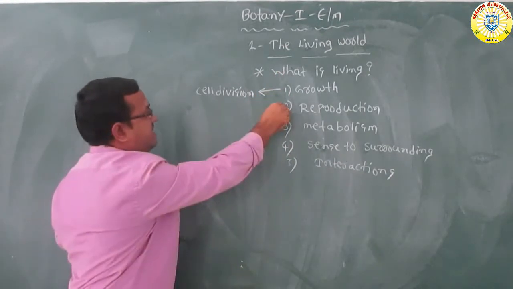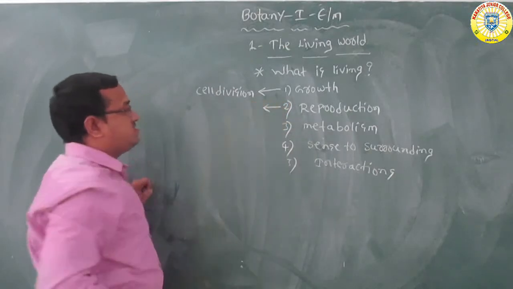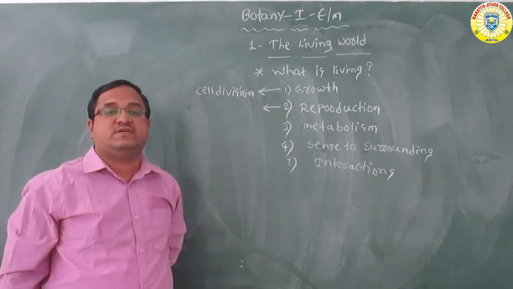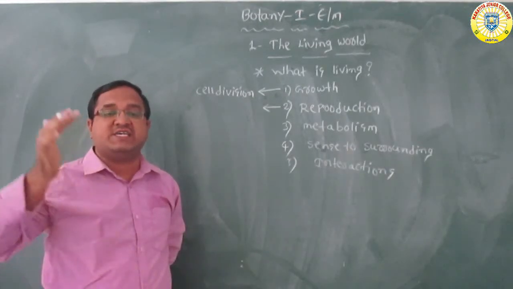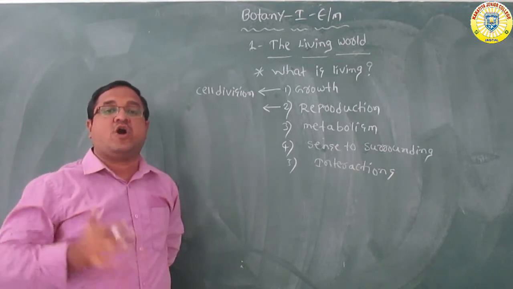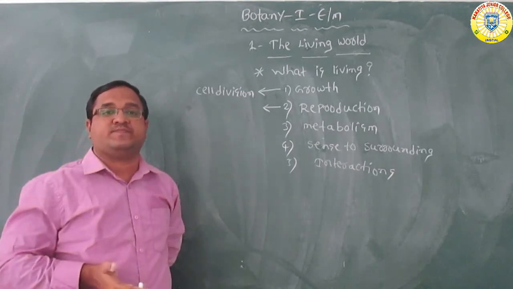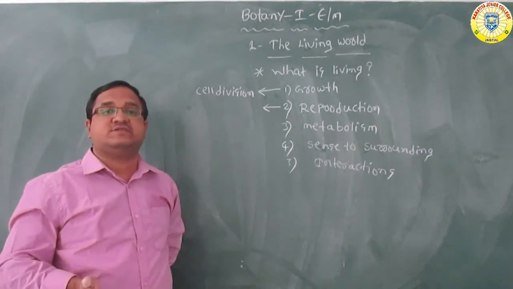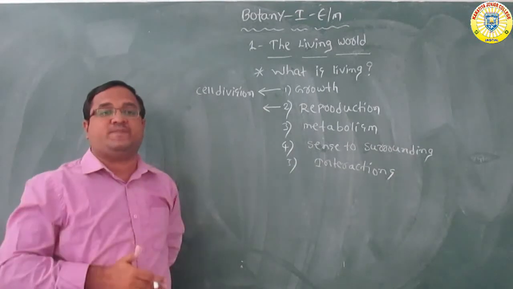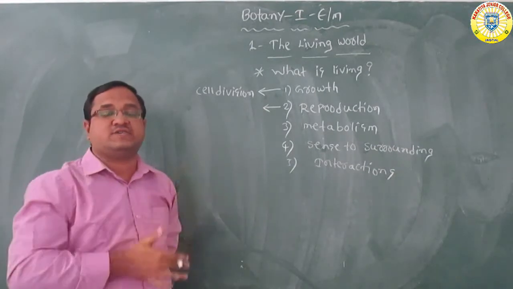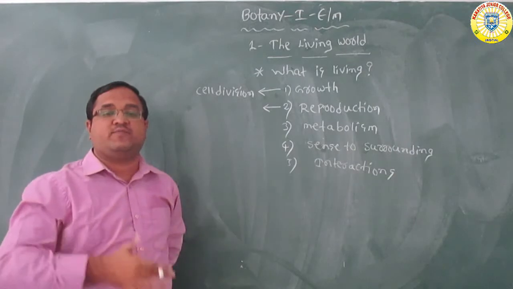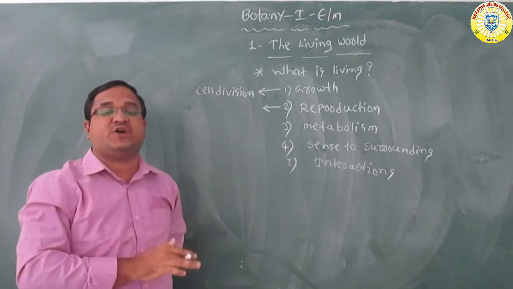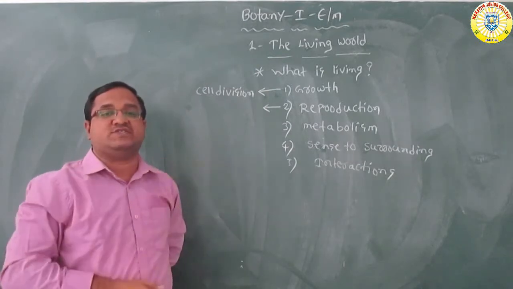Now the second character, reproduction. With the help of reproduction, living things can increase their population. Because of reproduction, organisms are able to produce offspring which are similar to the parent. So reproduction is very useful for improvement of the population of organisms. It is possible only in living things, not in non-living things.